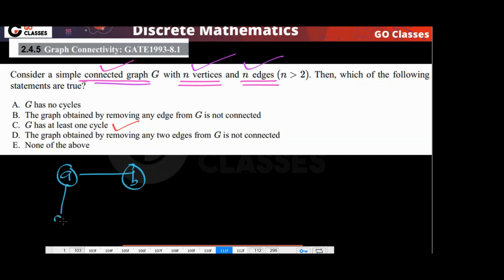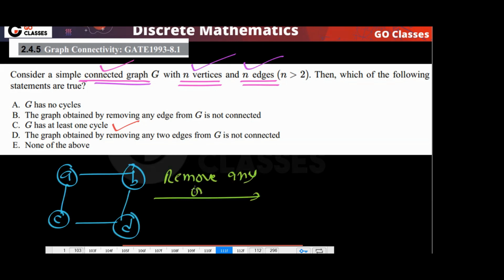Consider this graph A, B, C, D. If you remove any one edge, then also we will get a connected graph. So this statement is definitely wrong.